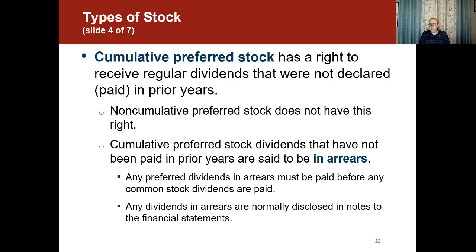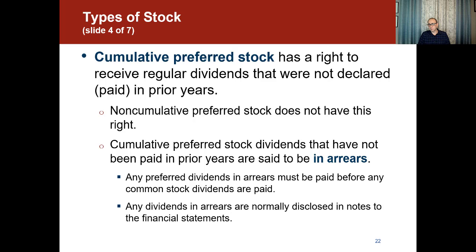Cumulative preferred stock has a right to receive regular dividends that were not declared or paid in prior years. As I told you before, sometimes the board of directors would say, we're not going to pay any dividends this year. If this happens, and the preferred stock has this cumulative feature, their dividends are going to get accumulated for them. It's not that they're going to lose it forever. Whenever the company declares dividends later on, the preferred stockholders are going to receive the dividends for the years they missed.